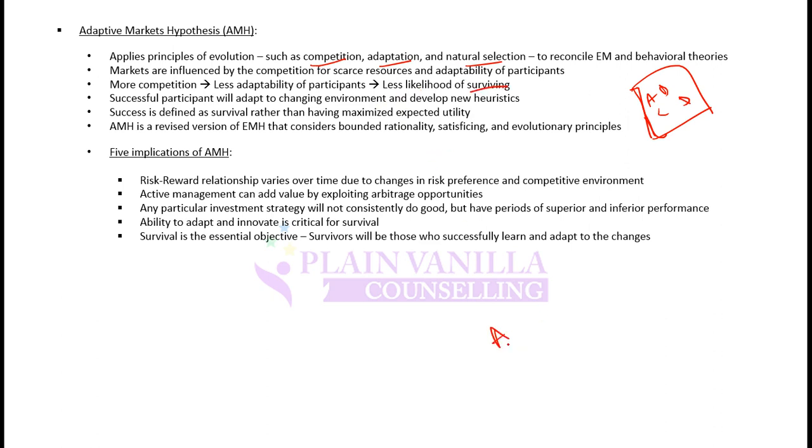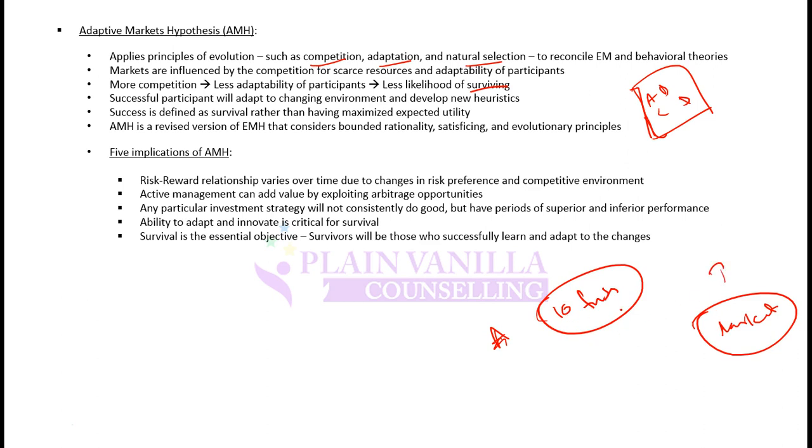So let's say there are 10 funds within the market. These funds may have their own biases, and if the market changes, they will need to change their strategies or their biases with respect to the market. That is known as adaptation. If these funds are not able to adapt, then there is less likelihood of them surviving, and this adaptability will depend on the competition. If there is more competition in 100 funds, then there will be lesser adaptability. If there is lower competition, there will be higher adaptability.